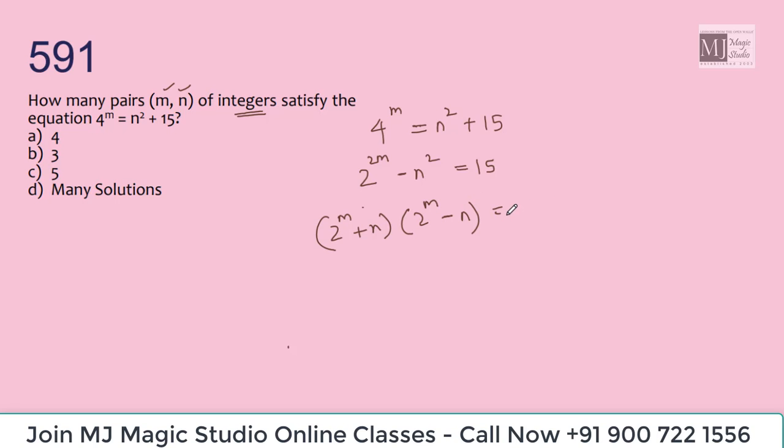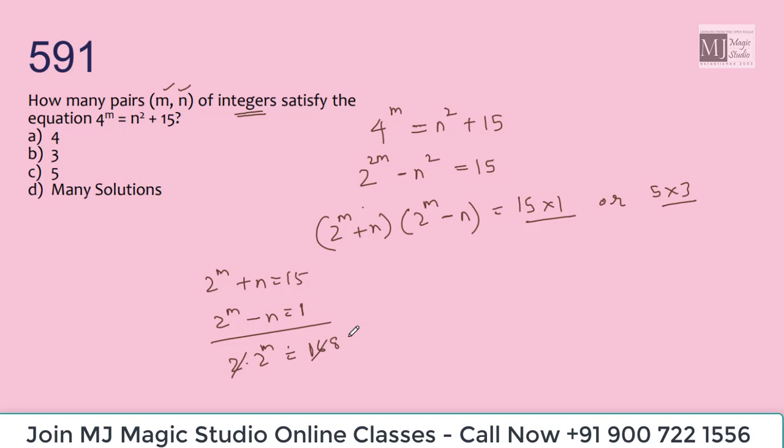Now how can we write 15 as a product of two numbers? It can be written as 15 into 1, or it can also be written as 5 into 3. So let's take up this one by one. 2 to the power m plus n is 15 and 2 to the power m minus n is 1. Then if we add, 2 into 2 to the power m equals 16, that is 8, which gives me 2 cube. Therefore m is equal to 3. If I put 3 here, 4 cube minus 15 is 49, n square is 49, that means n can be plus 7 or minus 7. Done.